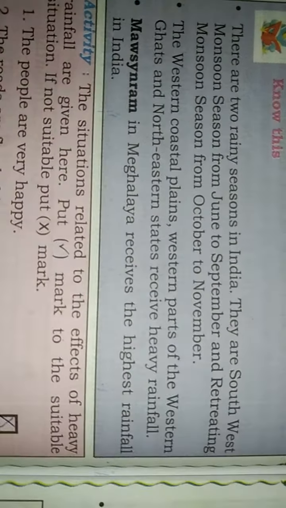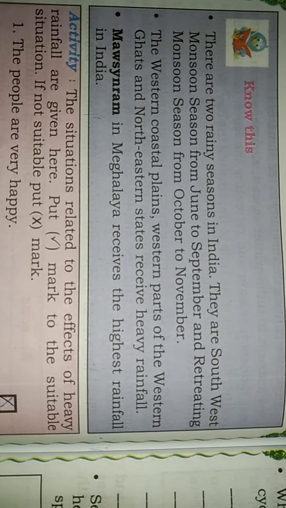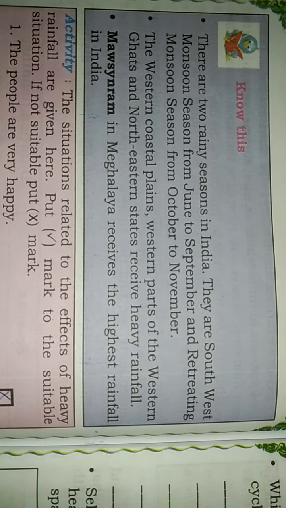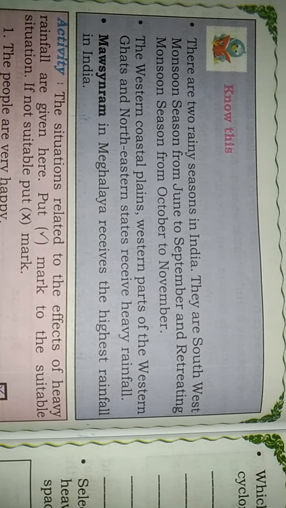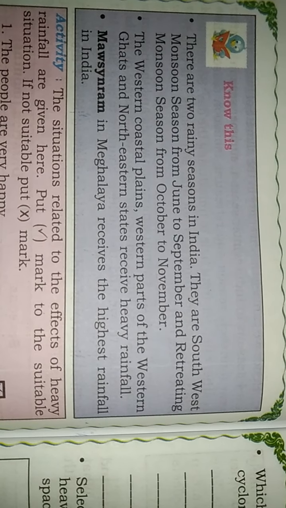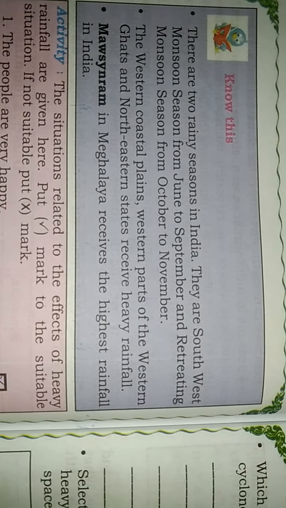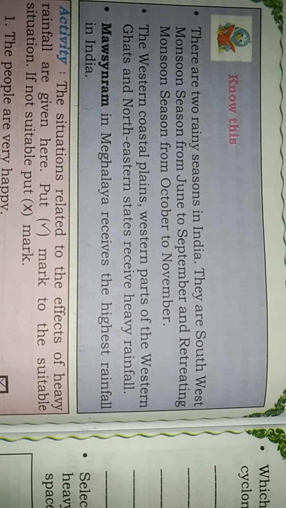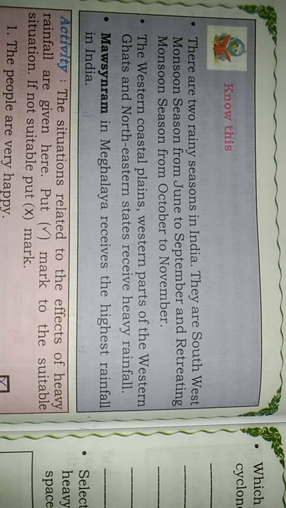The western coastal plains, the western parts of the Western Ghats, and the northeastern states receive heavy rainfall.